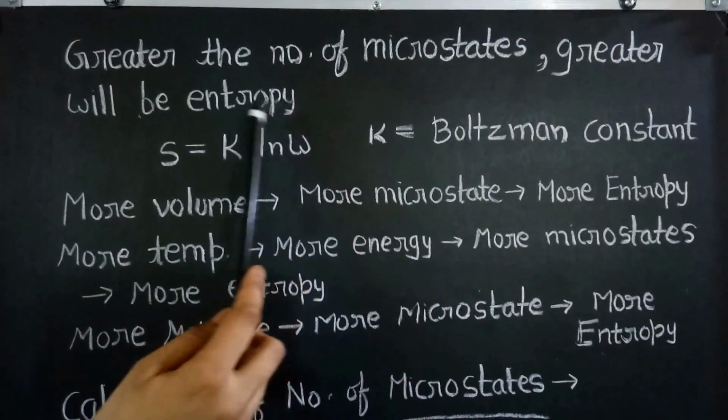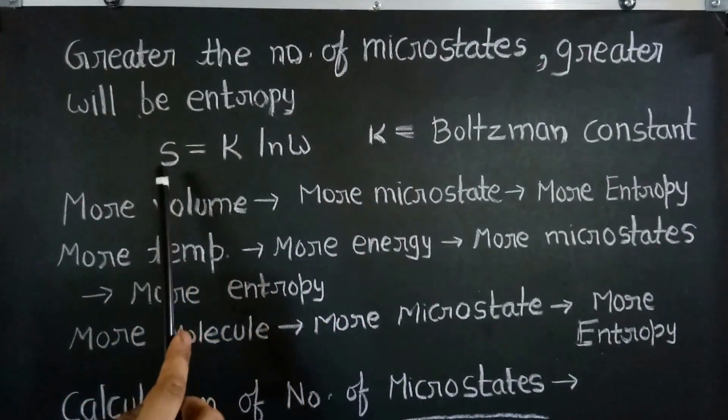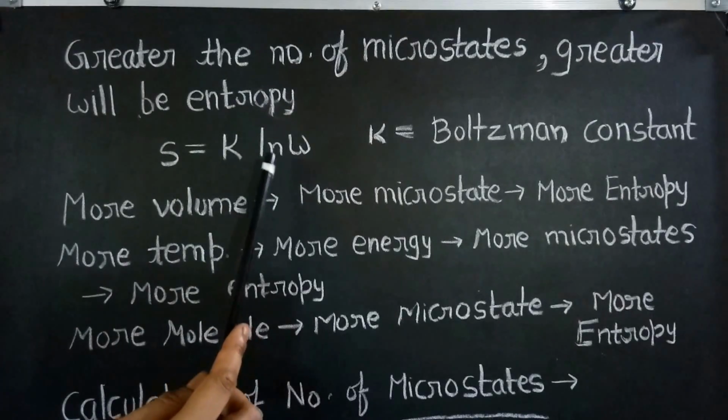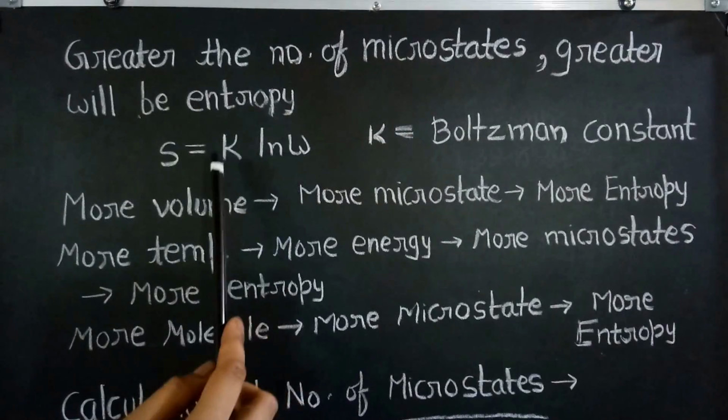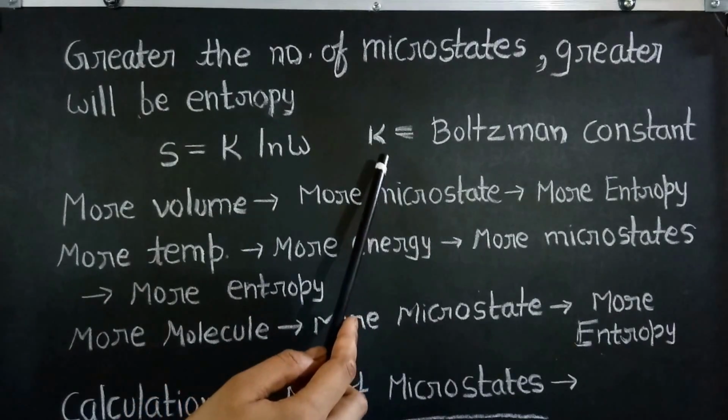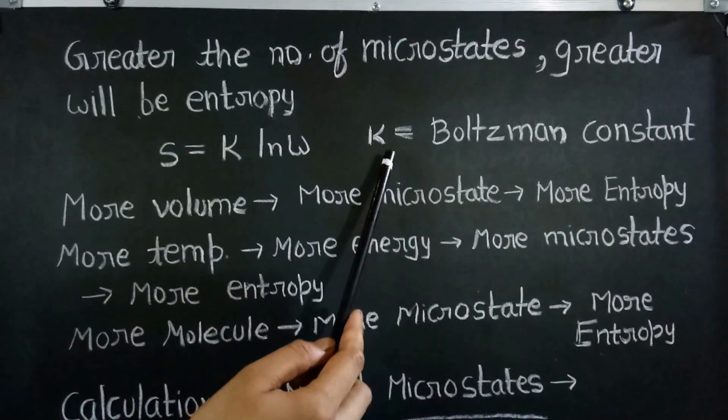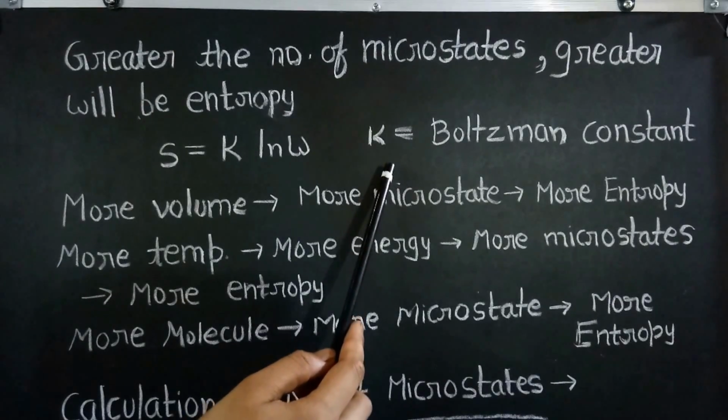Boltzmann, a scientist, gave a relationship between entropy and the number of microstates or probability, that is S is equal to K ln W, where K is the Boltzmann constant. Its value is 1.38 into 10 raised to the power 23.